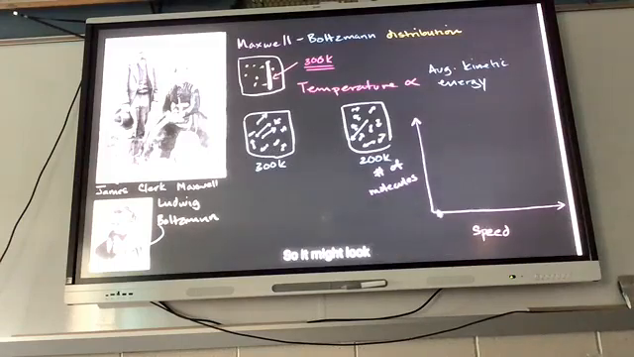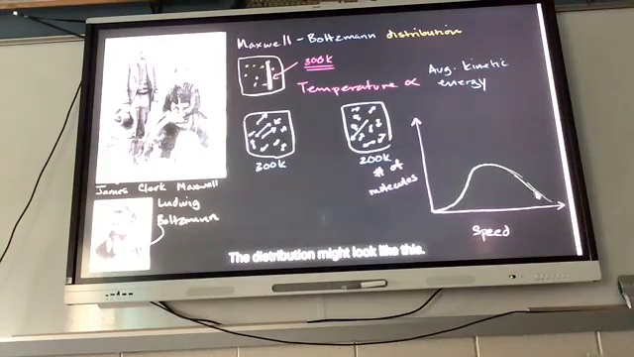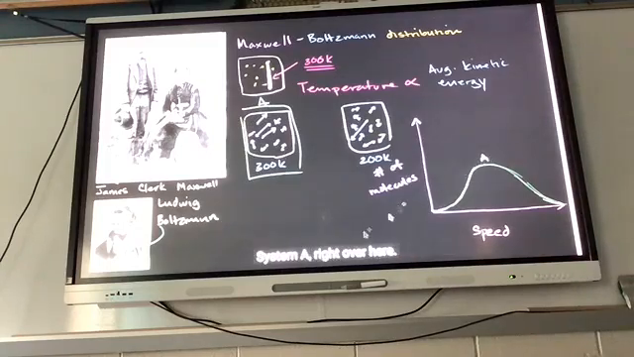So the distribution, let me just do it in a new color. This is going to be all of the molecules. The distribution might look like this. And this would actually be the Maxwell-Boltzmann distribution for this system. Let's call this system A, right over here.